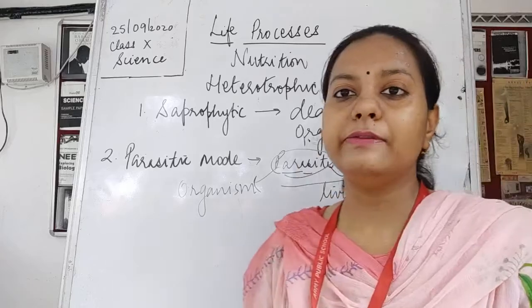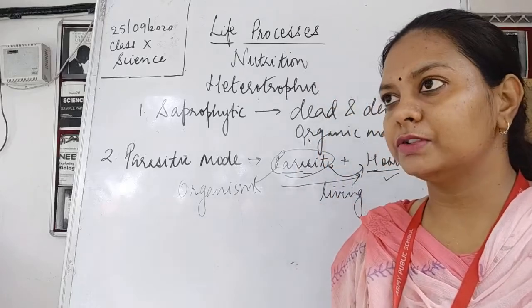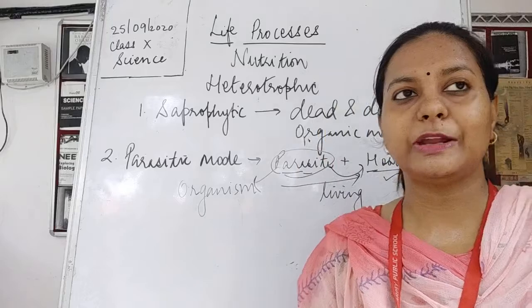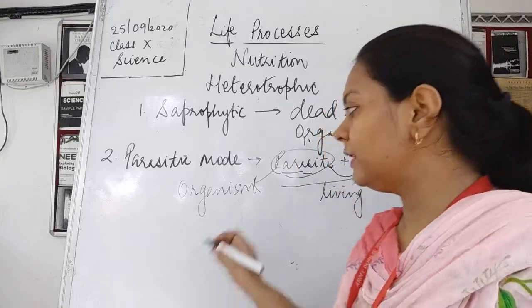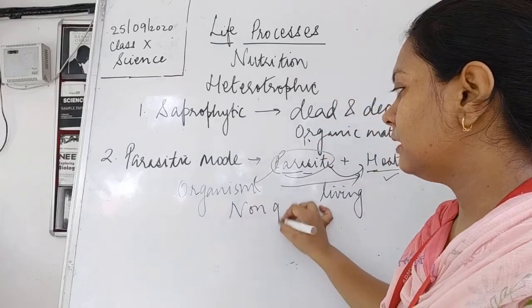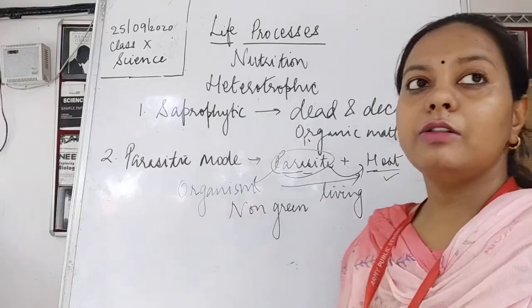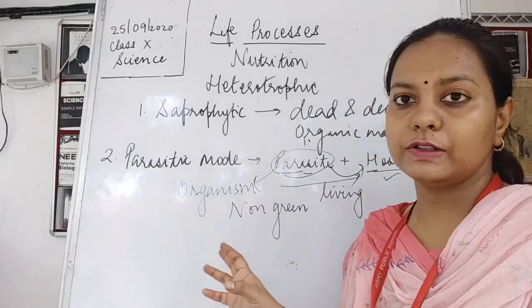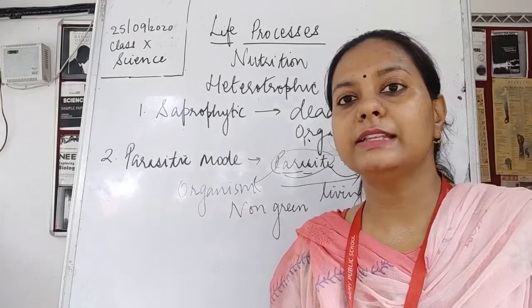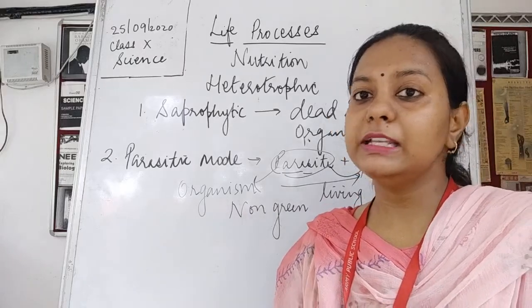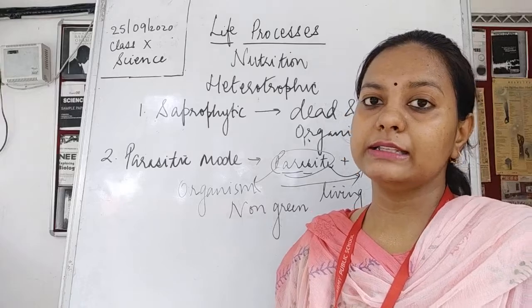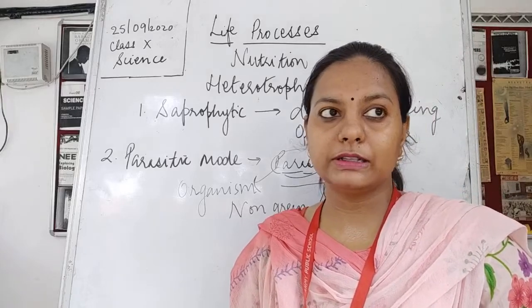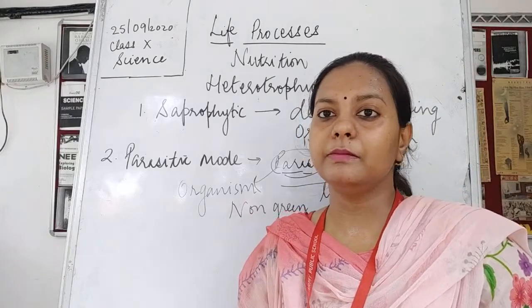So we are dealing only with the nutrition in plants first of all, so I'll tell you about it with respect to plants. Take all those non-green plants, which cannot do photosynthesis, because photosynthesis is the main mechanism for nutrition in plants. They are not able to photosynthesize because they have certain incompleteness.